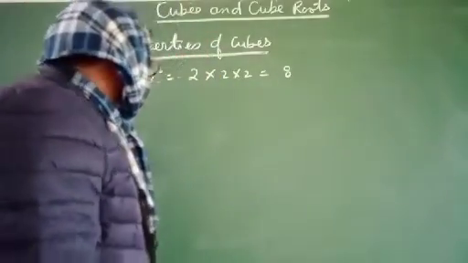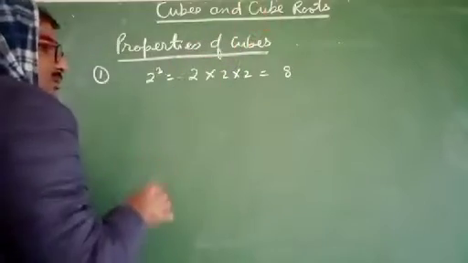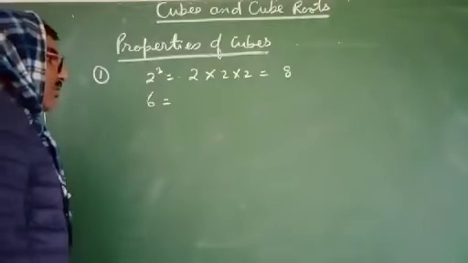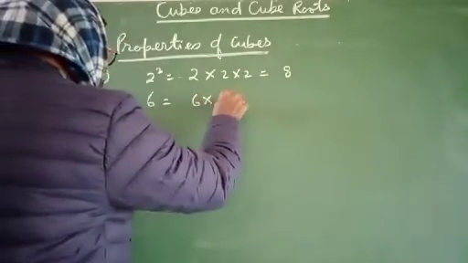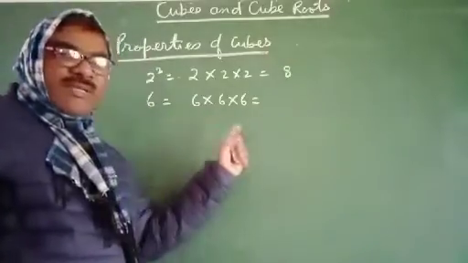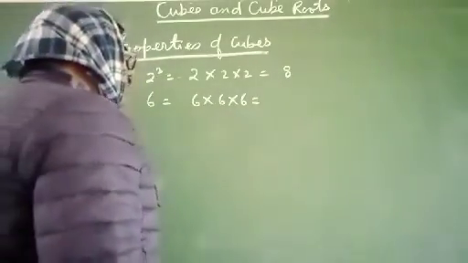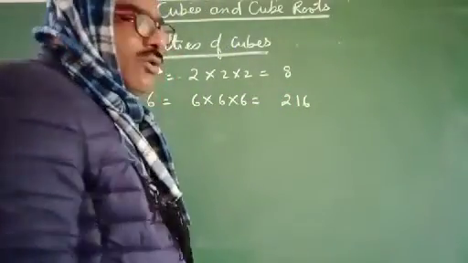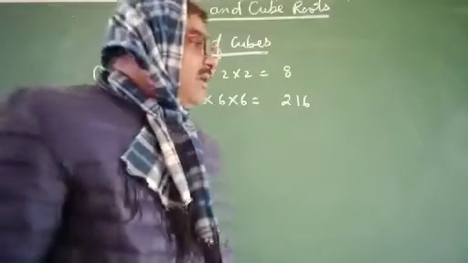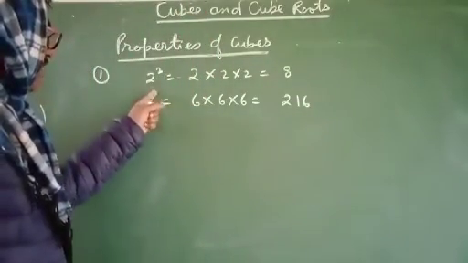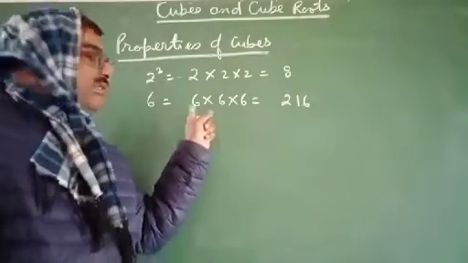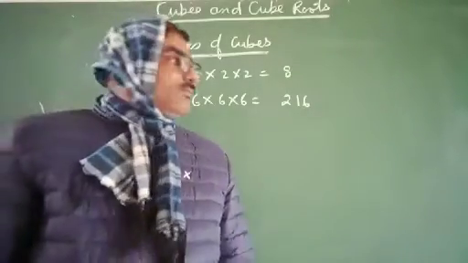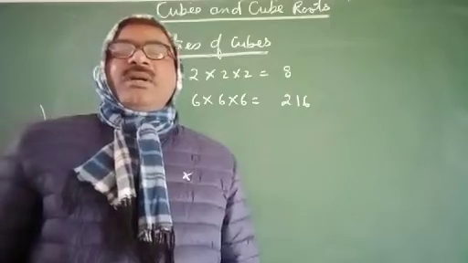Now I'll take another example, 6. If you multiply 6 three times, 6 into 6 into 6, we get the cube of 6, and the cube of 6 will be 216. 6 times 6 is 36, and 36 times 6 is 216. Here we see that 6 is an even number and the cube of 6, 216, is also an even number. It means the cube of an even number is an even number.